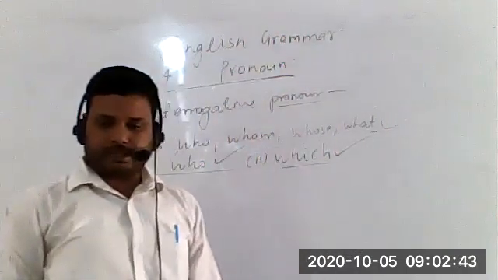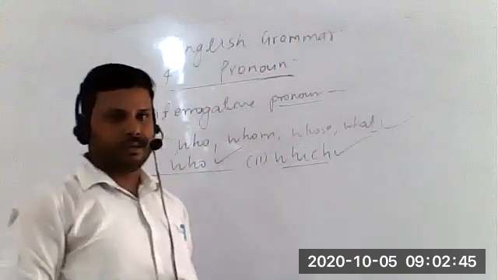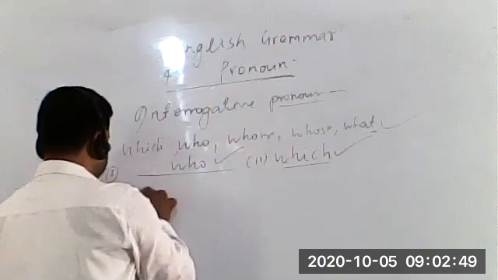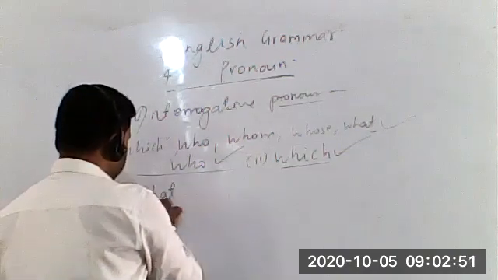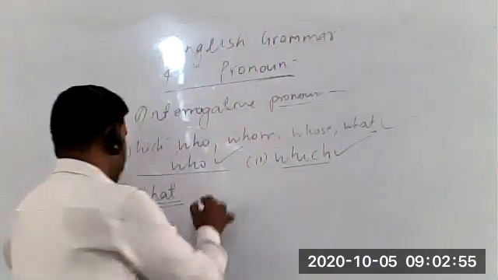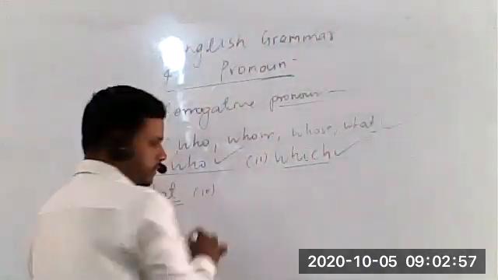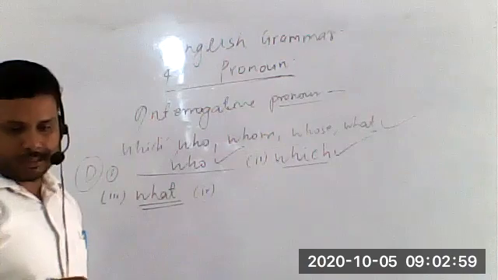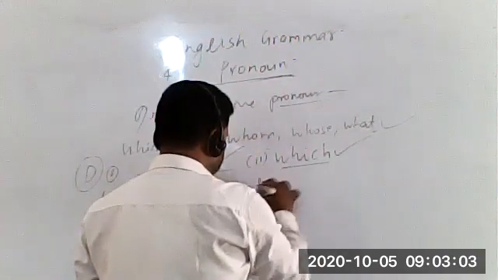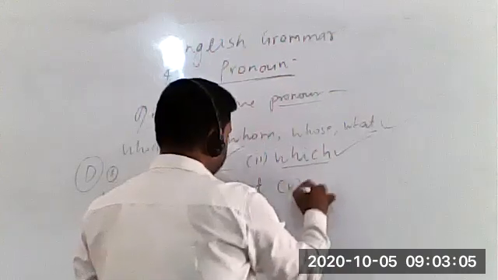In the third sentence, what is wrong with this person? Very good. In the third, we will use interrogative pronoun what. And in the fourth sentence, what is the price of his dress? Yes, what. Again, we will use what.